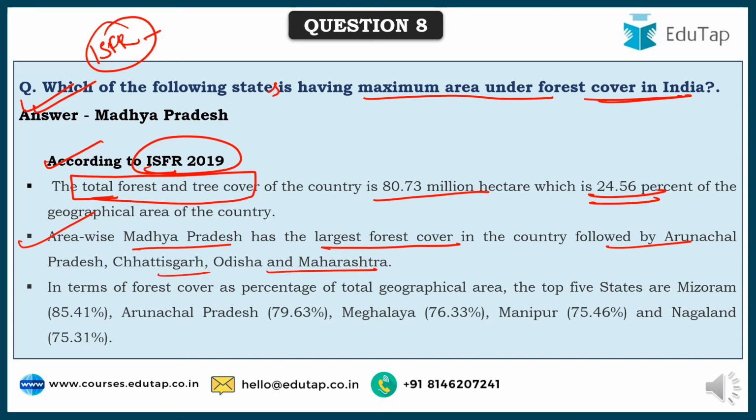And in terms of forest cover as percentage of total geographical area, the top 5 states are Mizoram, where 85.41% of the total geographical area of that state is under forest cover. Next comes Arunachal Pradesh, Meghalaya, Manipur and Nagaland. All the northeastern states have a good amount of the geographical area covered under forest cover.